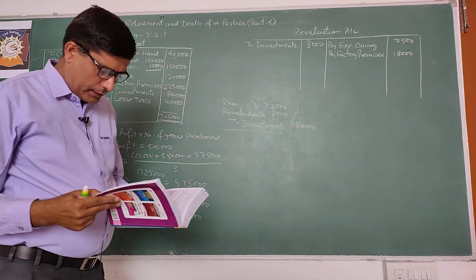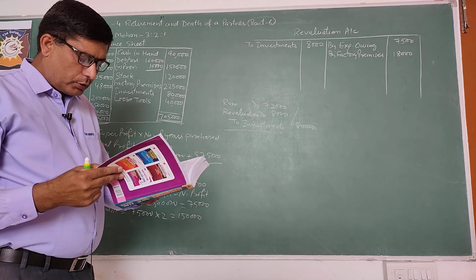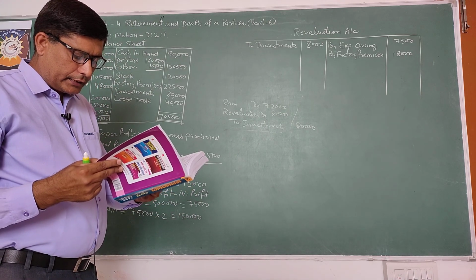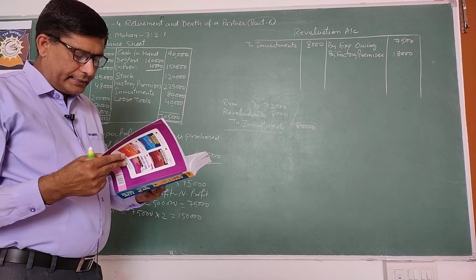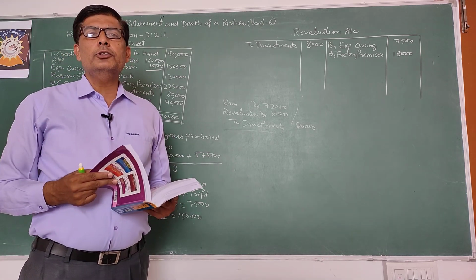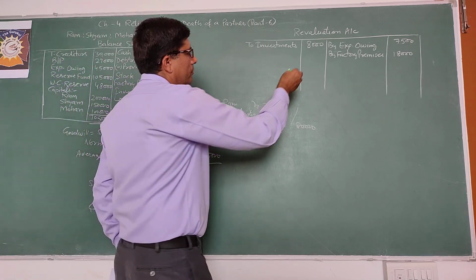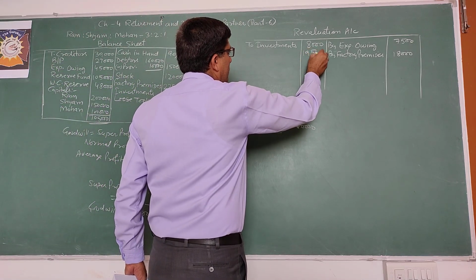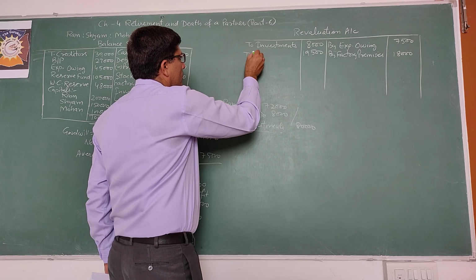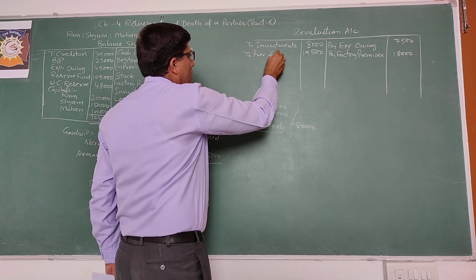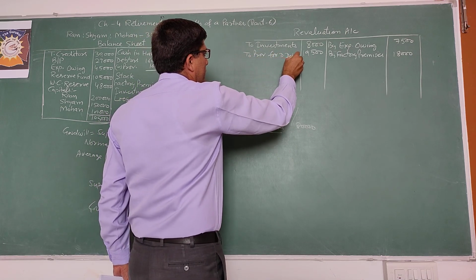Okay. Fifth, provision for doubtful debts is to be increased by 19,500. So you will create more provision by 19,500 to provision for doubtful debts.